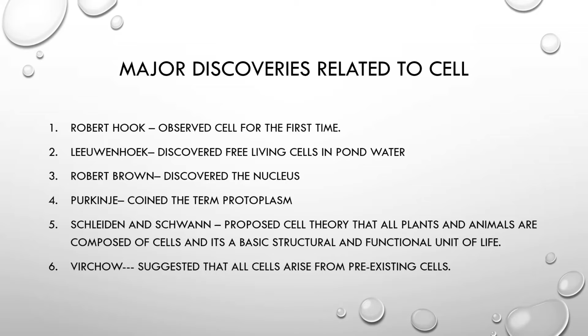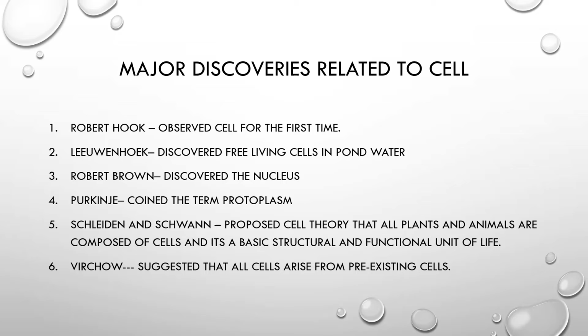Leeuwenhoek was a Dutch scientist, and what he first made was a simple microscope, which is made up of one biconvex lens. After that, Robert Brown was a scientist who discovered the nucleus. Then Purkinje saw protoplasm and coined the term protoplasm.